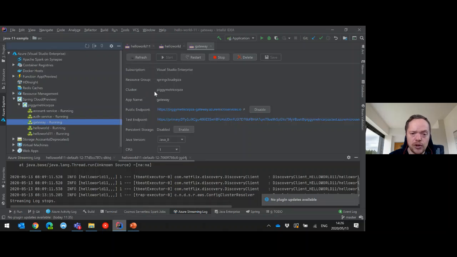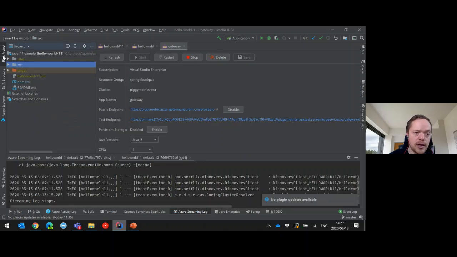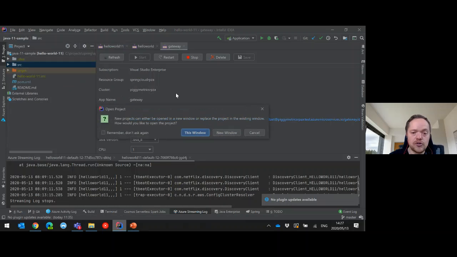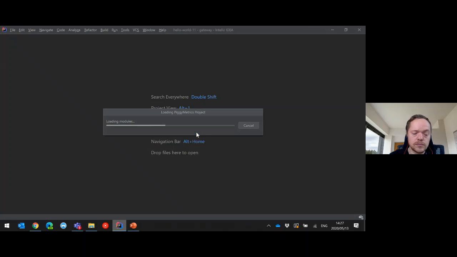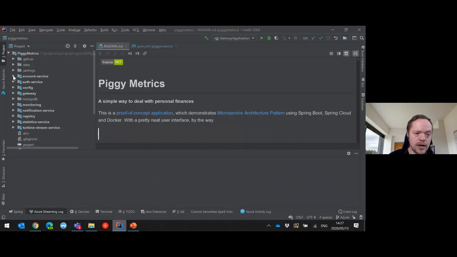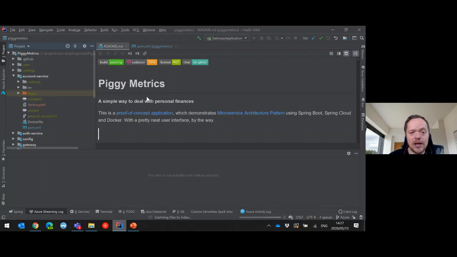I can also see it's part of the resource groups, the app name, the endpoints, and I can disable and enable the endpoints. And then I've got my account service here, which is the actual crux of it. If I go into the code for the actual account service, let's open that project up, open recent, and I want to go Piggy Metrics. So the account service here is the standard Piggy Metrics that Spring Cloud uses. This isn't anything that we created ourselves at Microsoft. We're using the standard reference implementation.